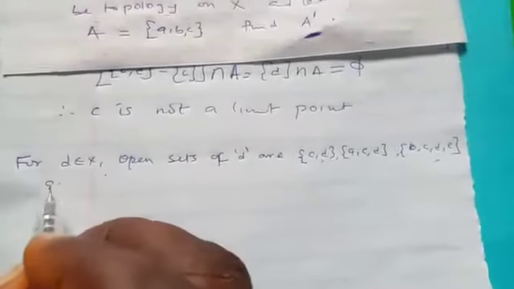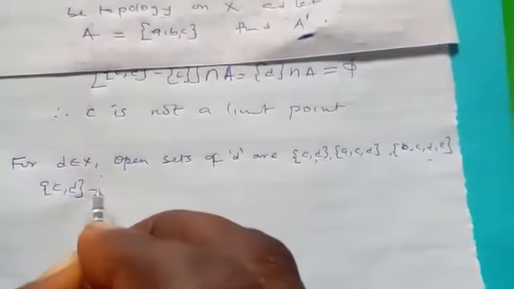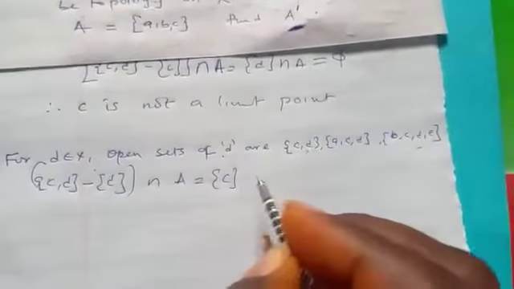So we need to look for the next one, which is D. So for D belongs to S, the open sets containing D in that topology will be these, because every set in that topology is open. So these are the open sets containing D. So we need to test each of them. So the first one, C comma D minus the element we are talking about, intersection A, which will be C alone, intersection A, and that will be C, because A means ABC.